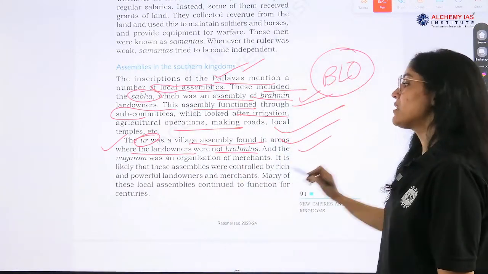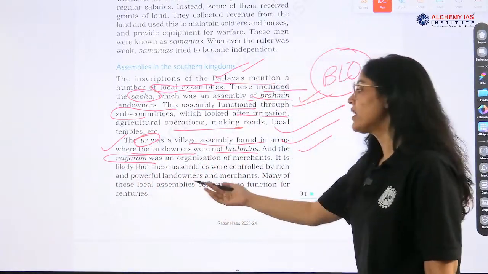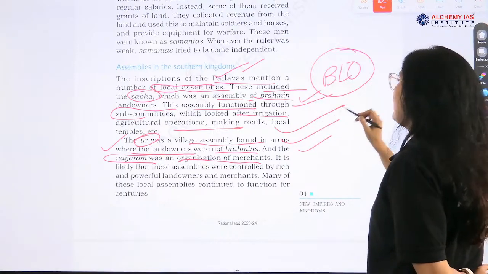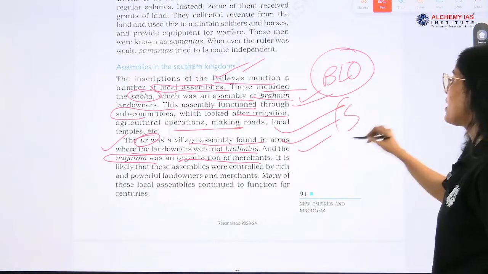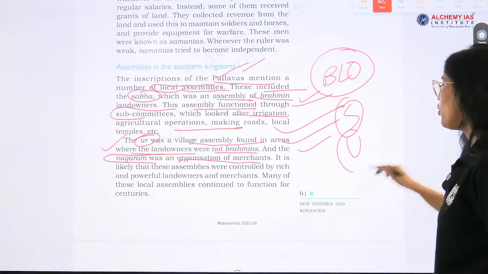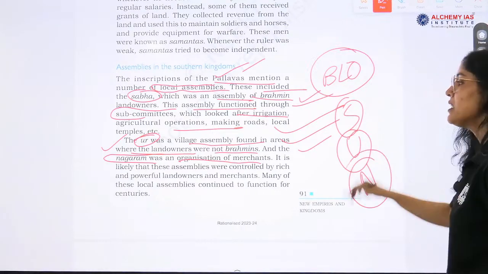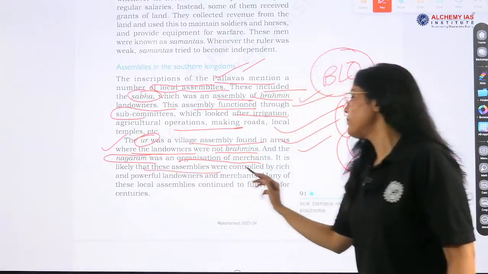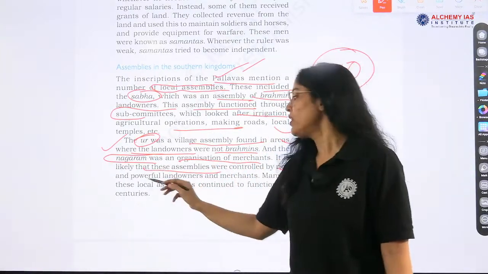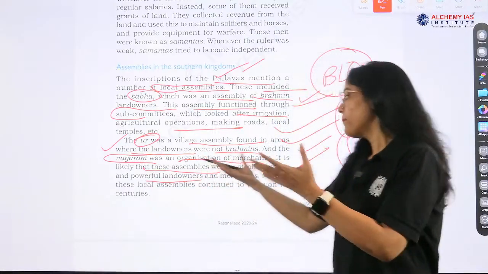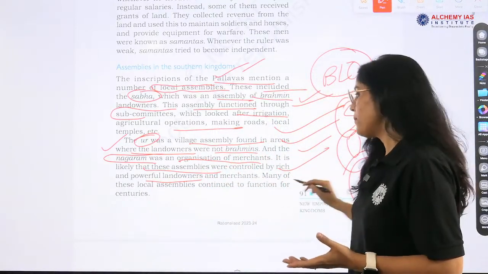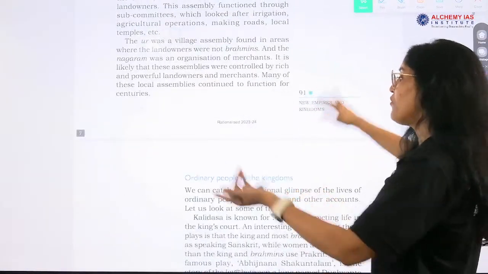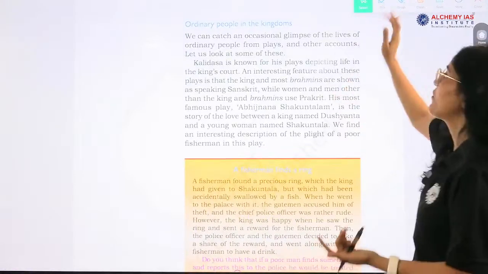Okay, and the Nagaram, very, very important. Nagaram was an organization of merchants. So, we now know that there is this assembly which is called Sabha, then the next assembly is Ur, and then Nagaram, right. It is an organization of merchants. It is likely that these assemblies were controlled by rich and powerful landowners. Nagaram, a merchant organization, and many of these local assemblies continued to function. Even now we have assemblies, and the names are totally different.